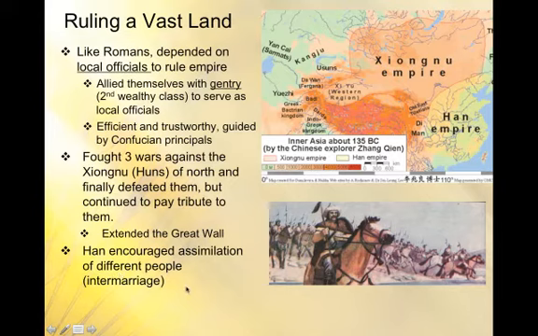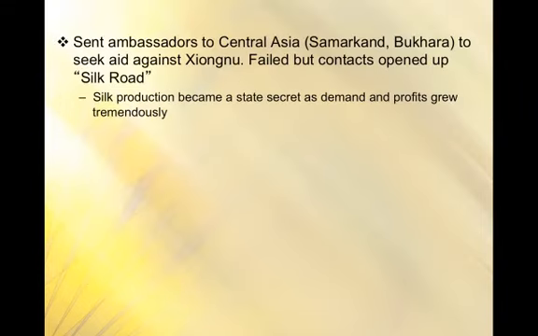That's similar to what the Romans did with Romanization, right? That would better help the Romans govern their empire if people spoke the same language and they followed Roman legal codes and institutions and things like that. It's the spread of Roman culture. So the Chinese tended to do that as well, where they assimilated conquered peoples into Chinese culture.